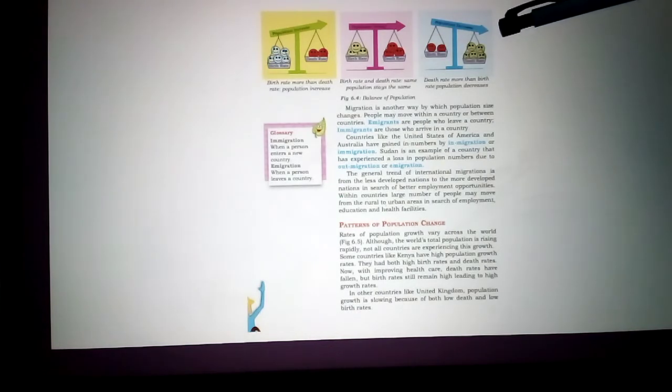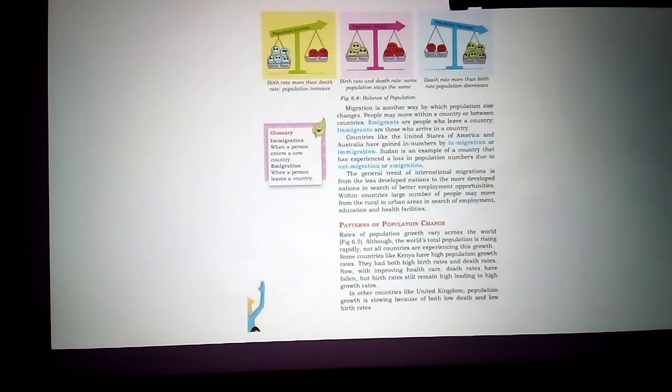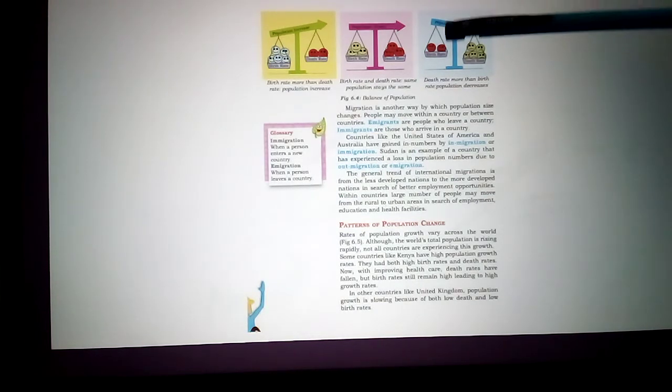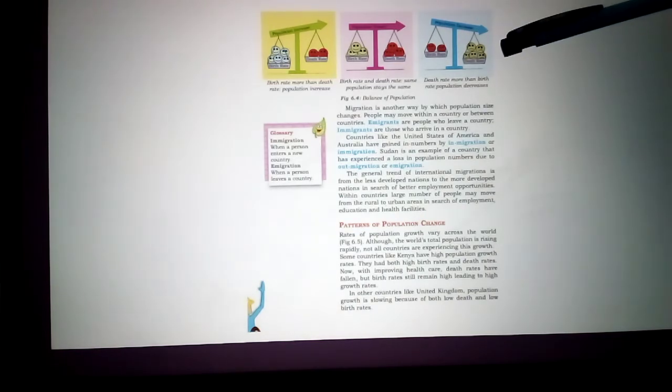Now in this picture you see only 2 babies were born, but the deaths are 5. Take the same example, 100. Imagine the present population is 100. 100 plus the births is 102. Now subtract the deaths, 102 minus 5. We are getting 97.